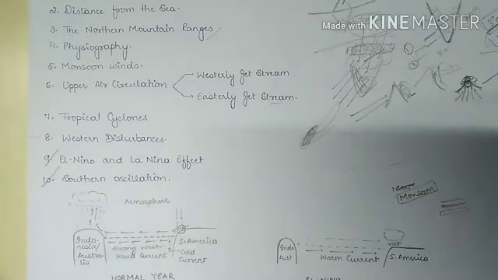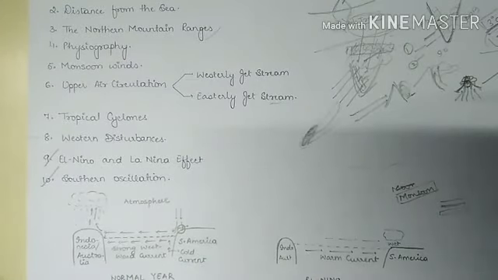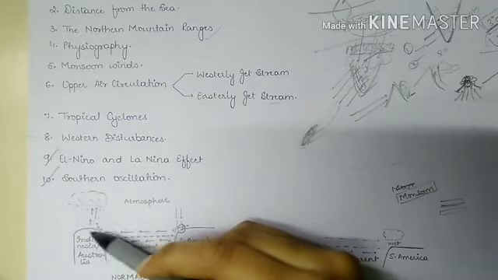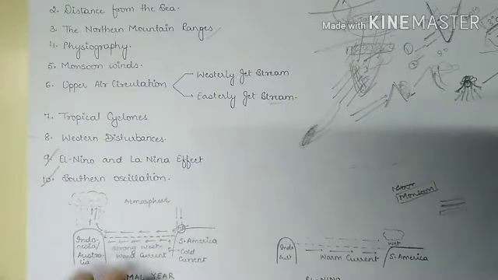Because of this phenomenon, the atmospheric air over this Indonesian coast becomes warm and unstable, and by the process of convection it starts moving upward.